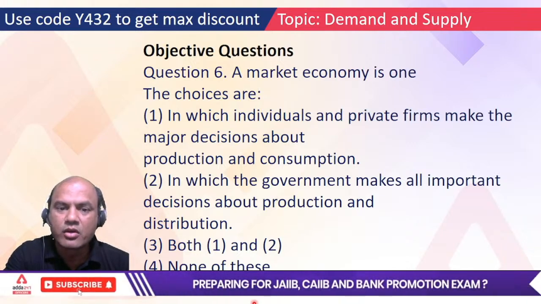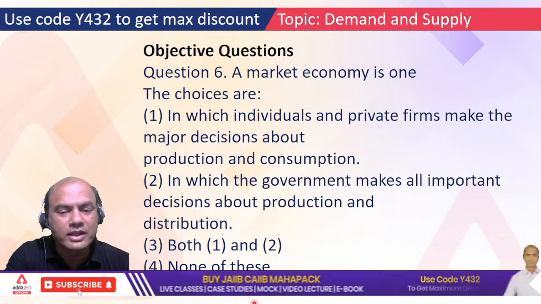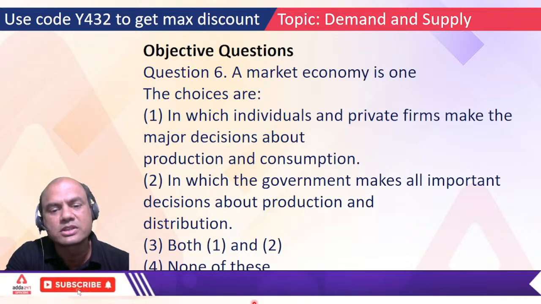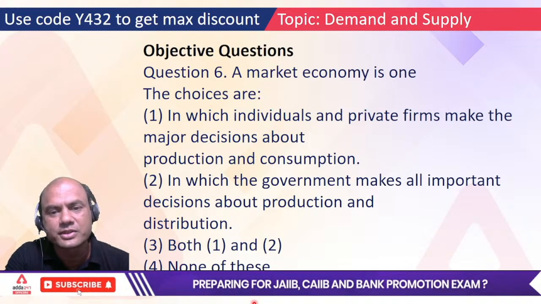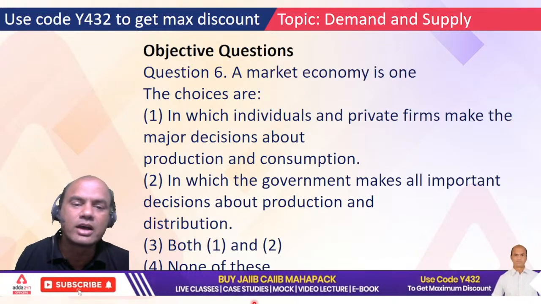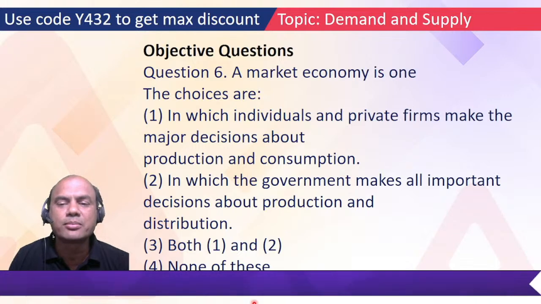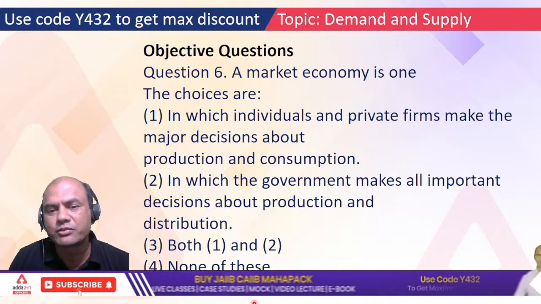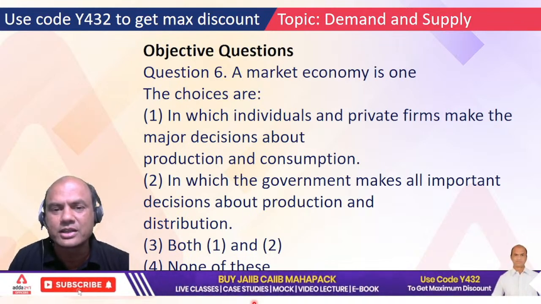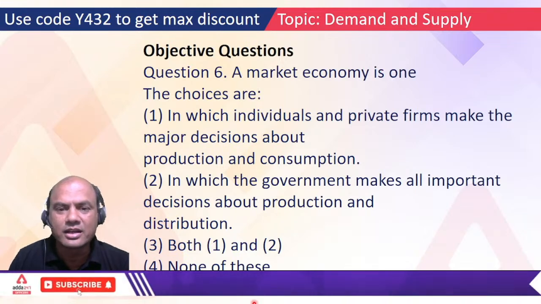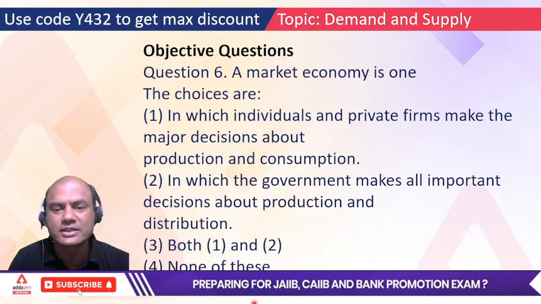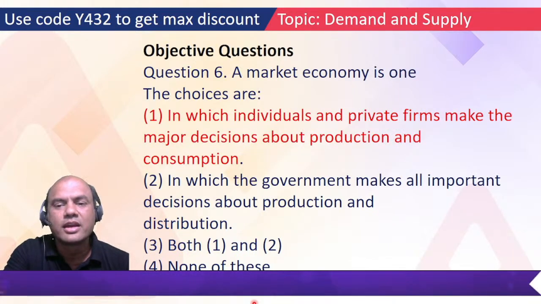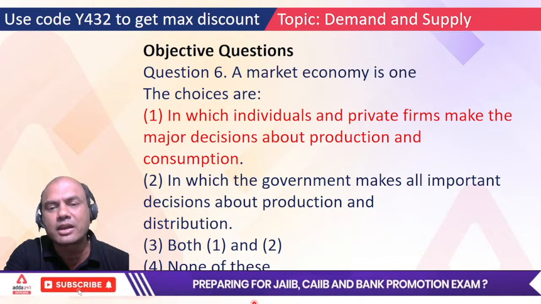Type the answer: 1, 2, both 1 and 2, and none of these. Of course, 3 and 4 are out. Only out of 1 and 2 you have to select. I have given you the hint. So, 1 or 2, individuals and private firms or government. Who makes the decisions? Type fast. I want you to answer, because you are the one who will be giving the exam. So, answer is 1, correct? Individuals and private firms, that is done by market economy.